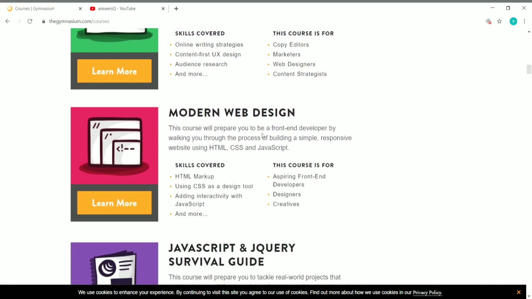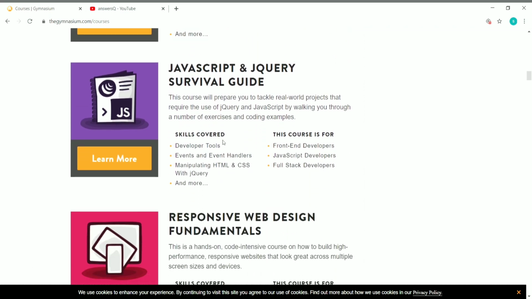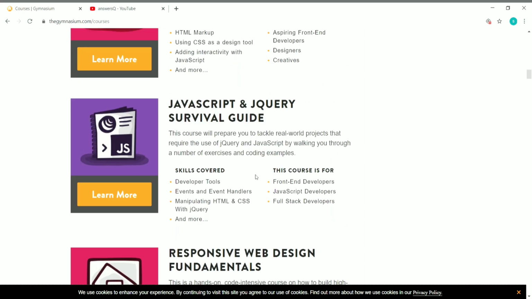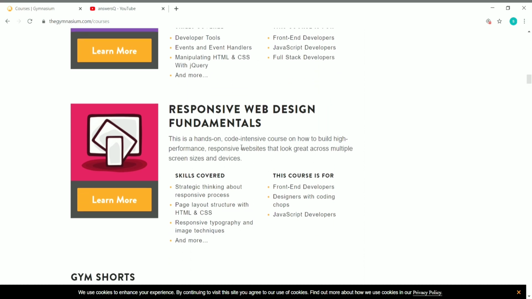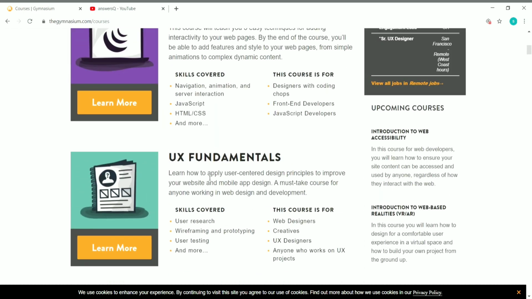Next one is modern web design. So in this course, you will be learning about HTML markup using CSS as a design tool, adding interactivity with JavaScript and jQuery survival guide. And skills covered are developer tools, events and event handlers, manipulating HTML and CSS with jQuery. And the next one is responsive web design fundamentals. So you'll be learning about strategic thinking about responsive process, page layout structure with HTML and CSS, and a lot more. So these are the full-length courses that are available for free in Gymnasium.